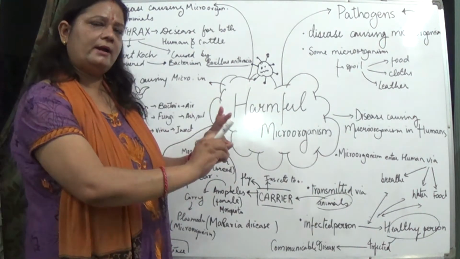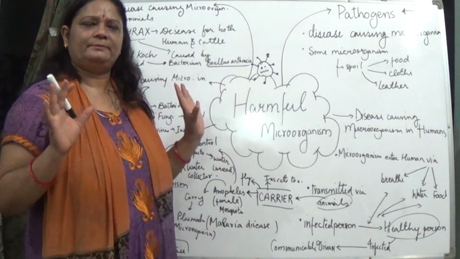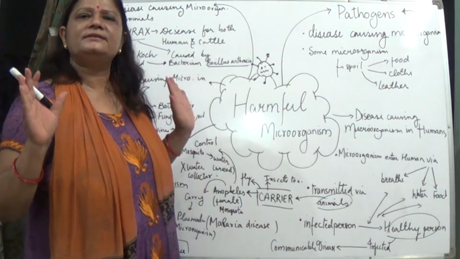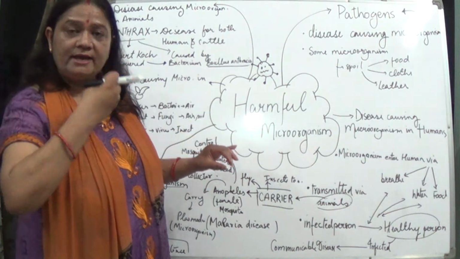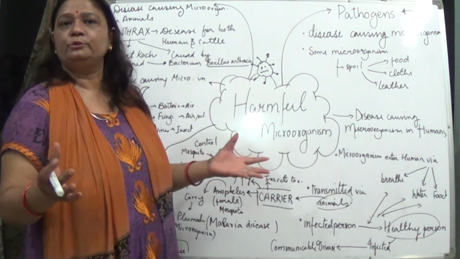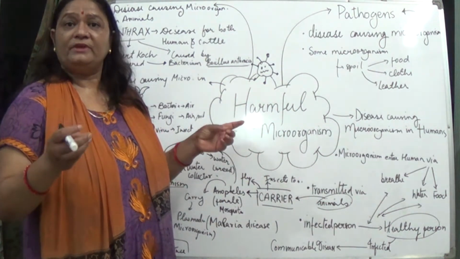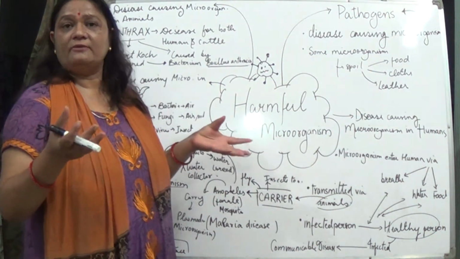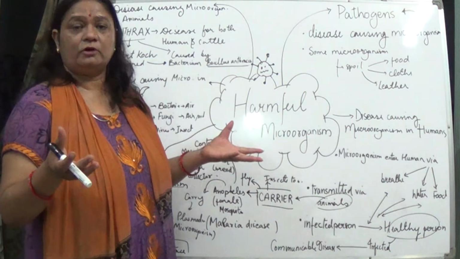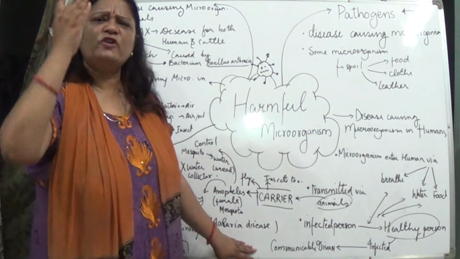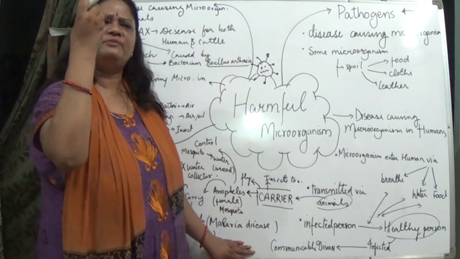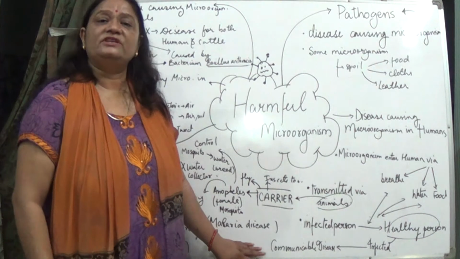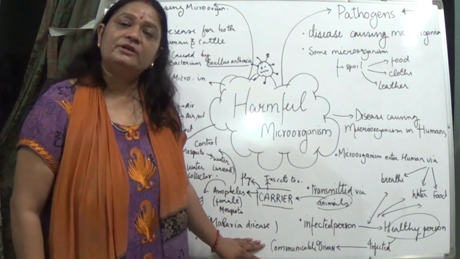And if you are accidentally present over there, what will happen? If you have not worn a mask or anything, you will take in the air as it is, and that virus will enter your body, and then what it will do, you all know. It creates a total disaster in our body. So many harmful effects, even death, so many deaths are caused. And here we are seeing that from one person to another, just with the help of air, it is being transmitted. And those types of diseases are known as communicable diseases.